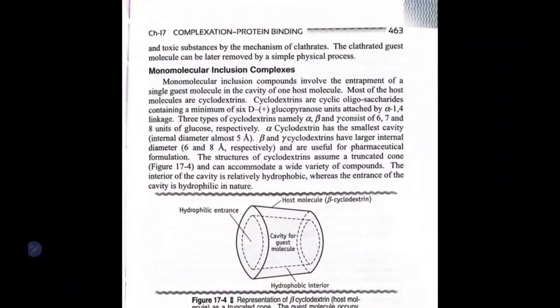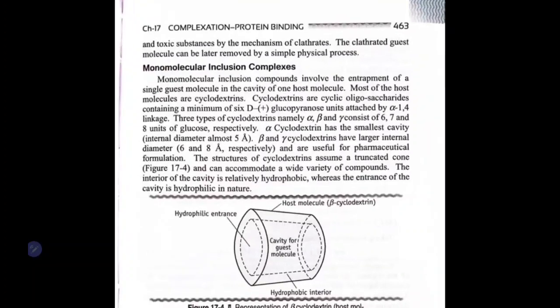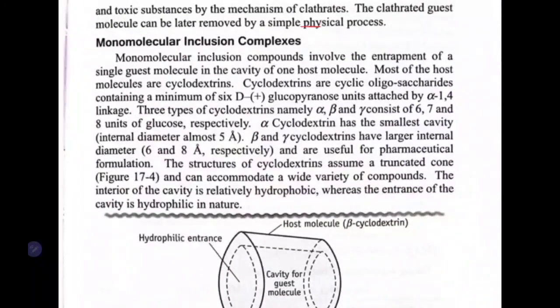Okay, in the clathrates you can remove the guest molecule just by a simple physical process. So after molecular sieving, the molecules which are entrapped in the cage-like structure can be removed by a simple physical process. Just change the temperature or something, and it can be removed.